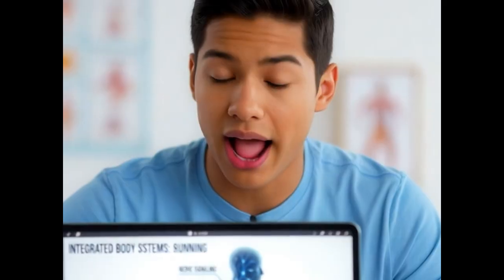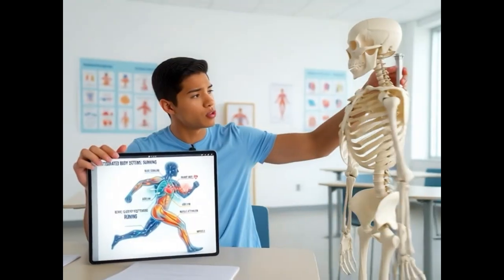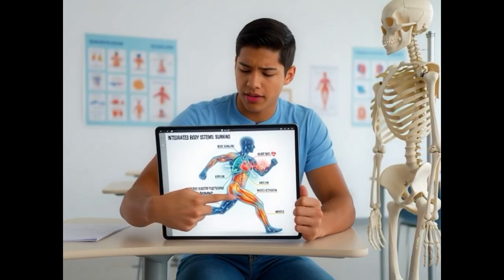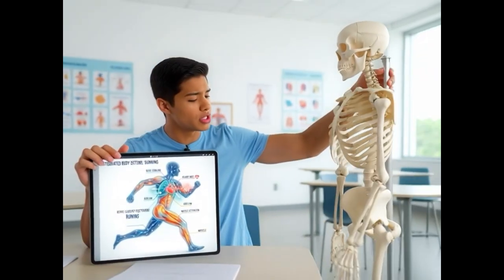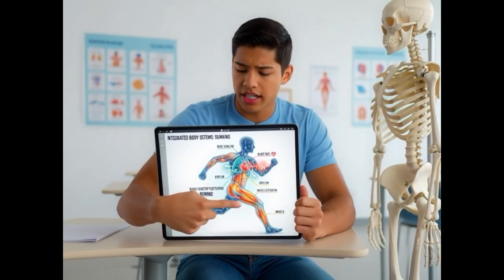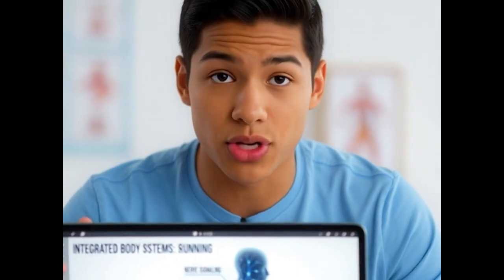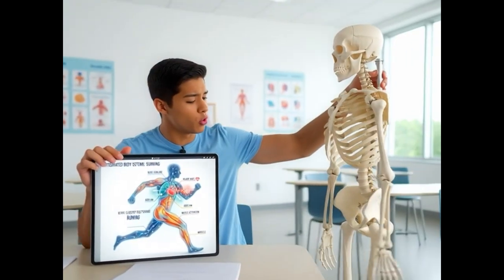Excerpt from Lesson 7.3, Exam Success. How to think through A&P exams. Read the question. Identify the system. Apply cause and effect logic. Ignore distractors. Exams reward reasoning.